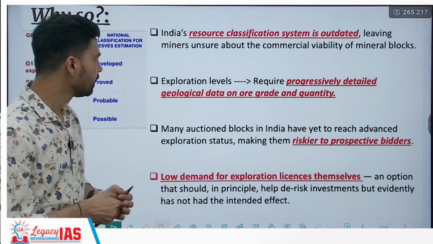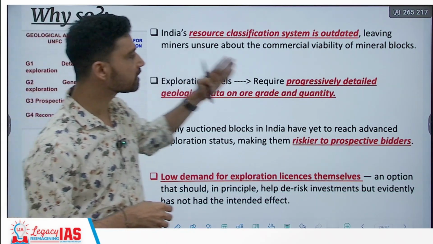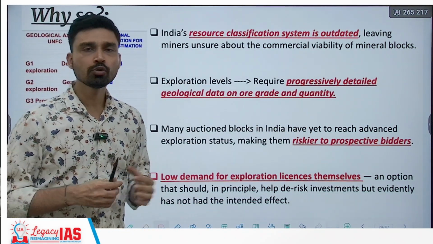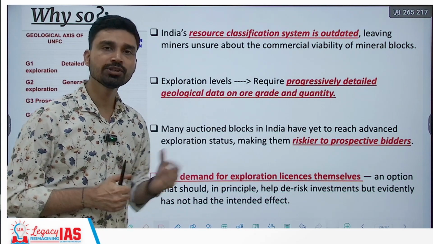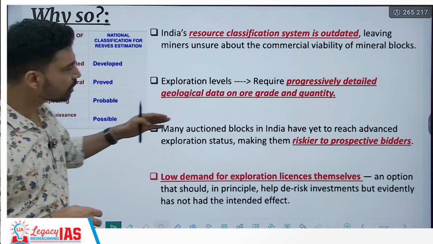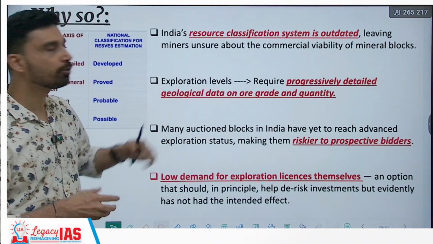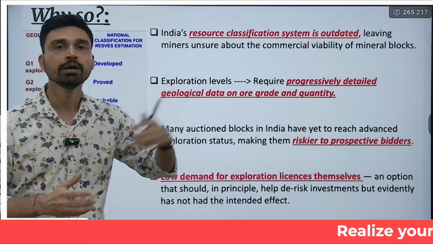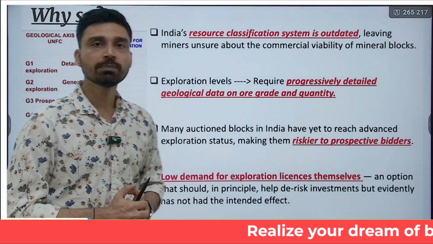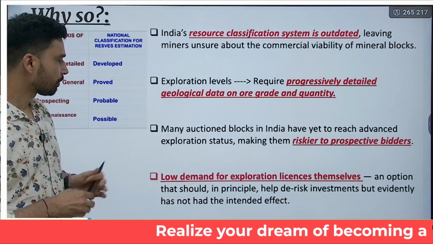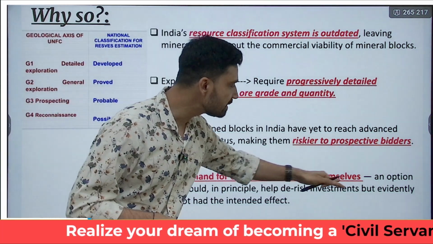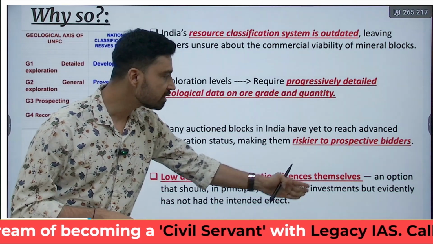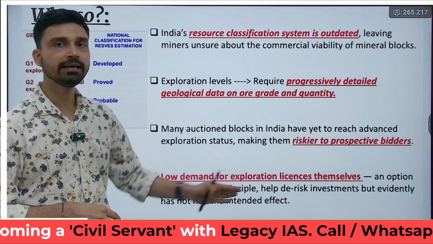profit or not. So the exploration levels require progressively detailed geological data on ore grade and quantity, which is also many times missing from the study and research conducted by Indian companies. So many auction blocks in India have yet to reach advanced exploration stages, making them riskier for prospective bidders. Maybe that is why foreign and private participation is very, very minimal in this area. Plus there is low demand for exploration licenses themselves, which should in principle help de-risk investment but evidently has not had the intended effect.